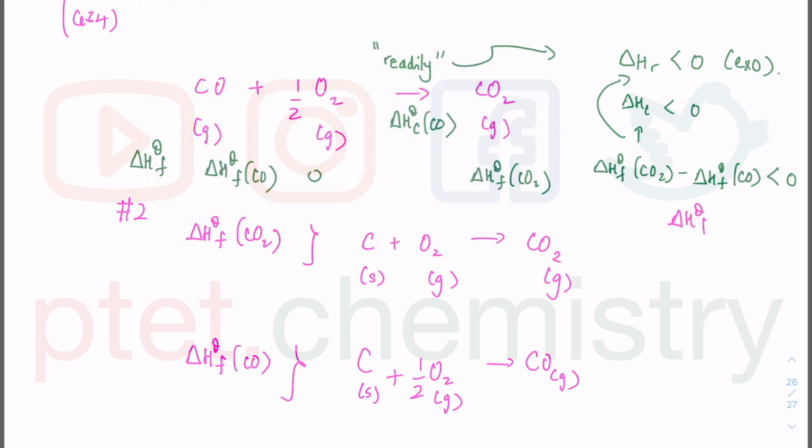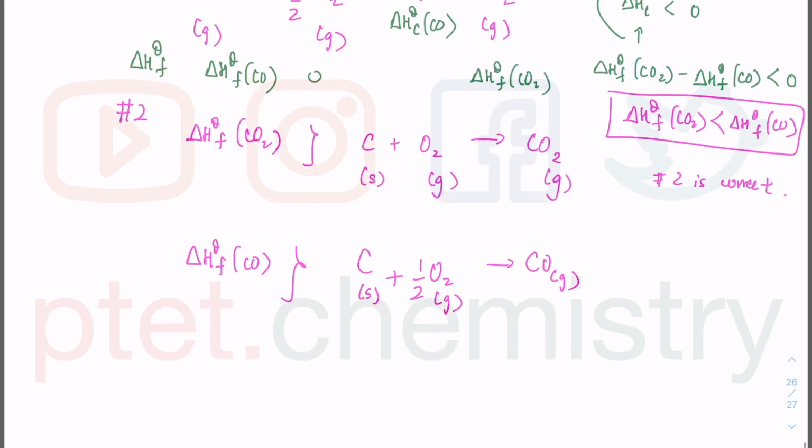The enthalpy of formation of CO2 is therefore lesser than, if I move the negative term to the other side, the delta HF of CO. So these are all entirely algebraic manipulation, and based on statement 2, the formation of carbon dioxide is more negative. If this is more negative than this, then overall it's going to be negative, I guess. Does that make sense? It is more negative than that, so option 2 is correct.